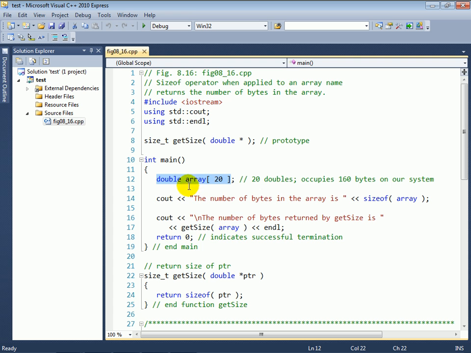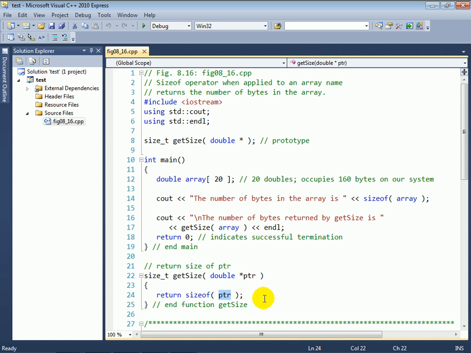We're then going to take that array and pass it to getSize, and getSize is going to receive it as a pointer to a double, which is a pointer really to the first element of the array. And the thing that we're demonstrating here is that when you apply sizeof to a pointer, it doesn't matter what the pointer points to. What you're actually determining the size of is the pointer variable itself.